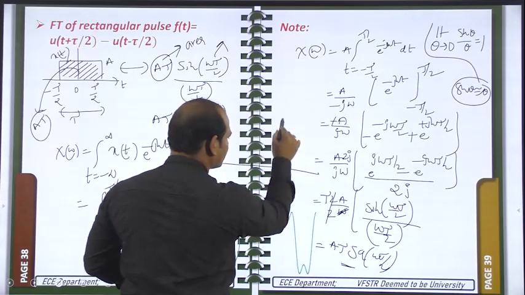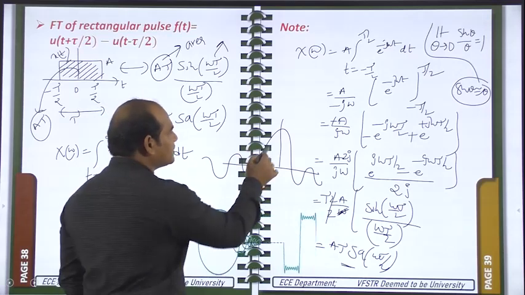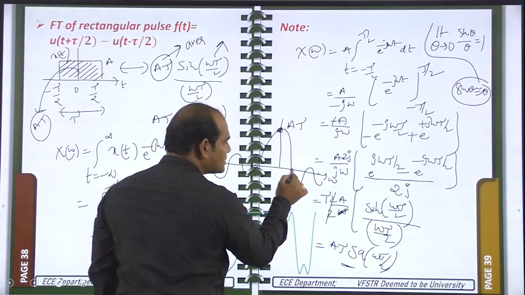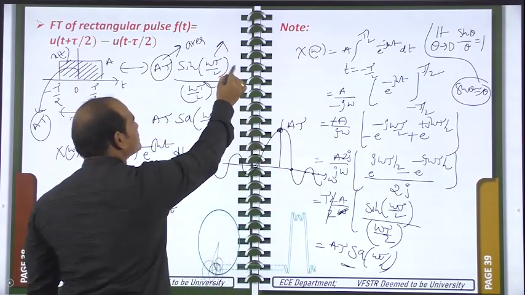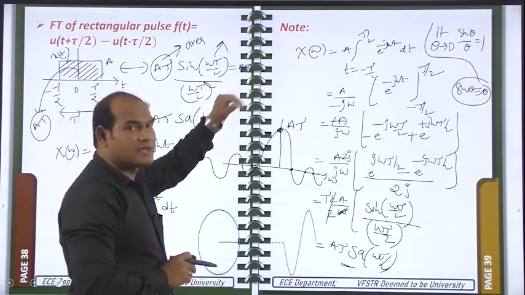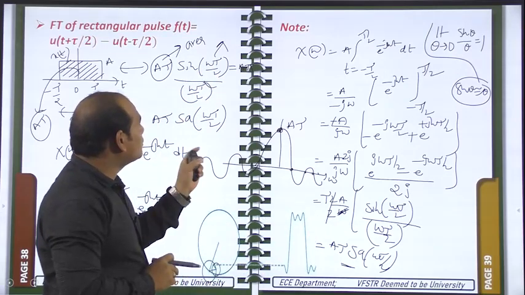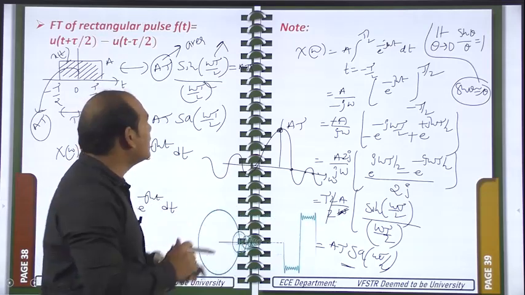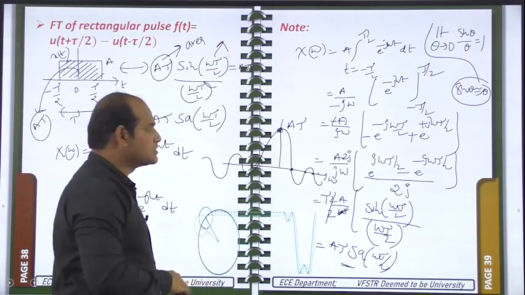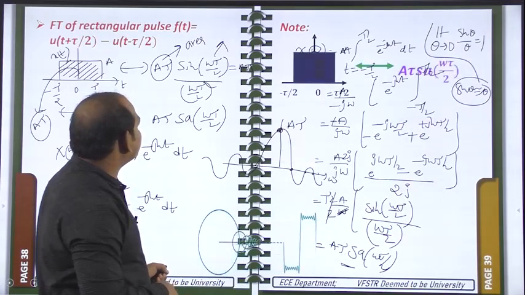So the spectrum will be available like this. This is the sampling function, and the amplitude here you can take as A tau. And at what values of omega is this amplitude becoming 0? When omega tau by 2 is equal to n pi, because the sin function will become 0 at every n pi value. So omega is equal to 2n pi by tau, taking n as integers. At those omega values, these amplitudes will become zeros, on this side or this side. So this is the Fourier transform of the rectangle pulse signal.